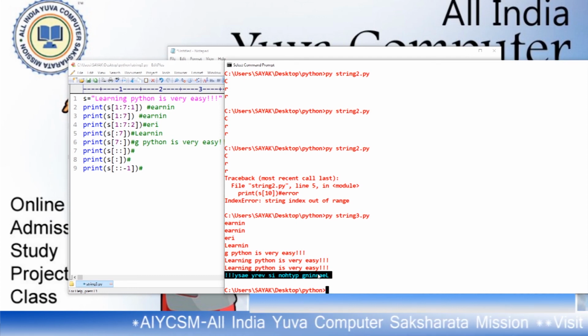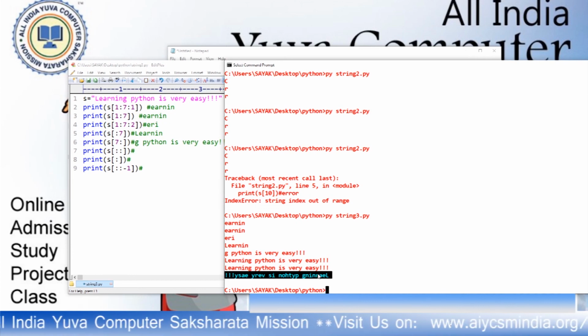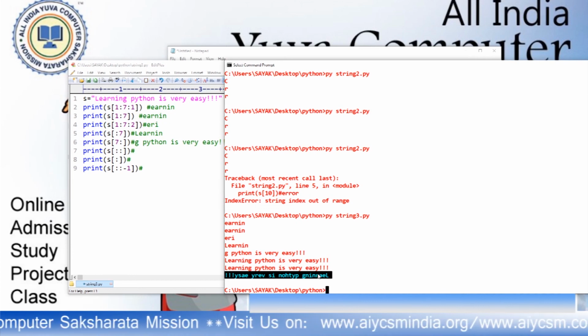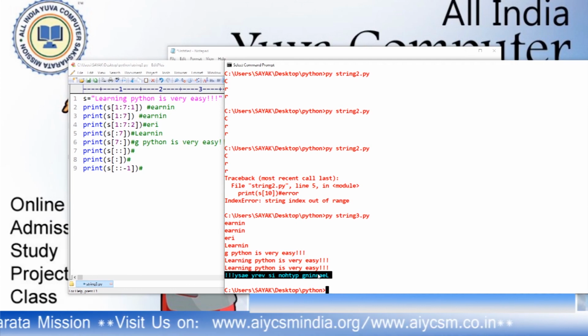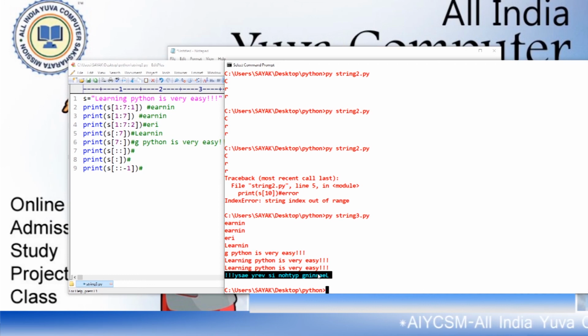Okay. So this is indexing and slicing. We can use indexing and slicing to find elements within a string. In Python, we can calculate in forward direction and backward direction.